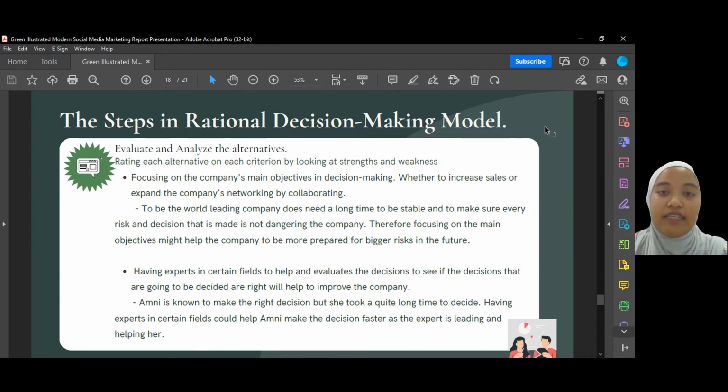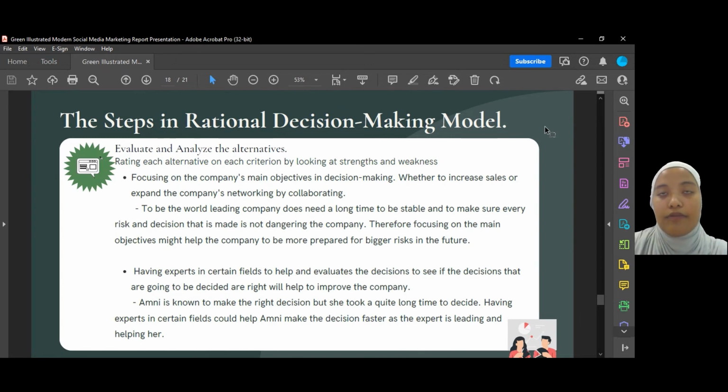The strength of this alternative is that Amna and Amni know what the company's goals and aim are. But then the weakness is they are not going to look outside of the box. They're going to stay with the goals and aim that they made as objective when they started the company. So the second one is having experts in certain fields to help and evaluate the decisions to see if the decisions that are going to be made are right and will help improve the company.